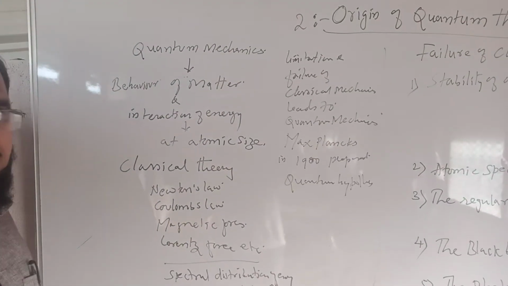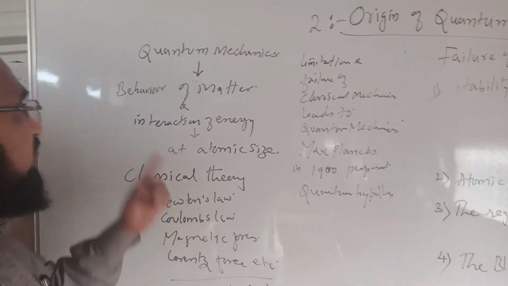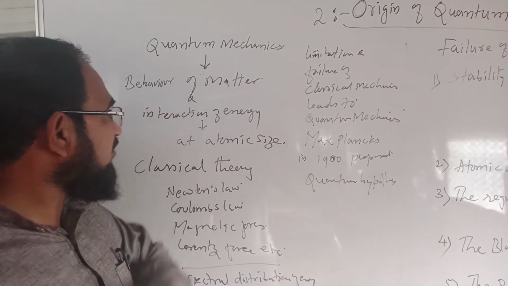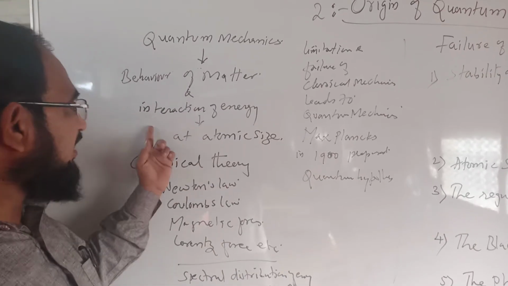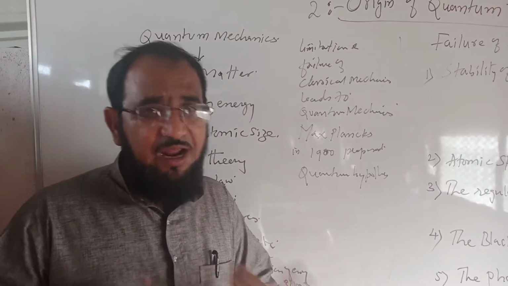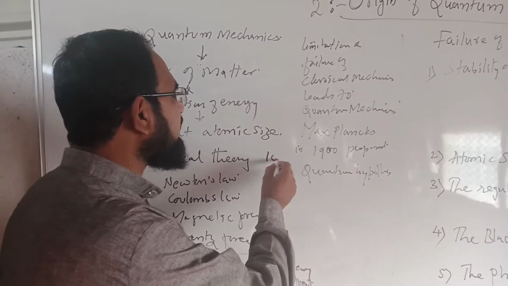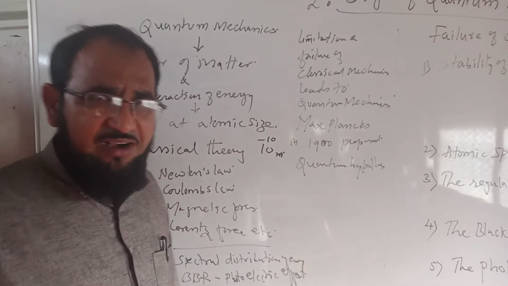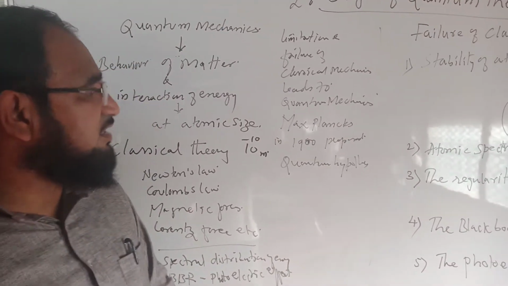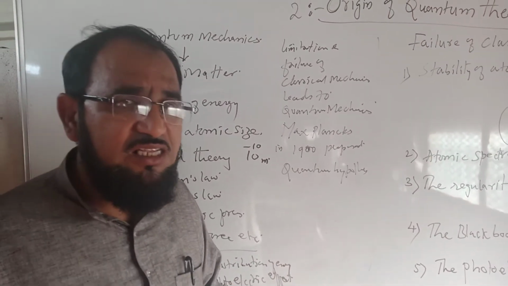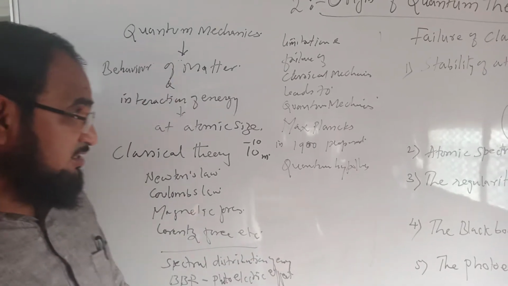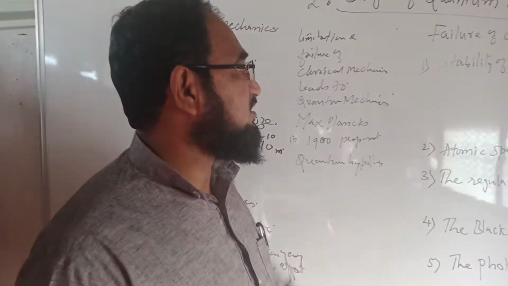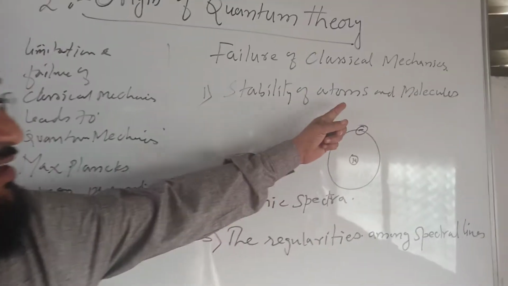So in quantum mechanics we study, or attempts are made to study, the behavior of matter and the interaction of energy at the atomic size. Atomic size means of the order of 10 to the power minus 10 meter. So there are limitations of the classical theories, and therefore the classical theories have failed. So why have the classical theories failed? Because of the stability of atoms and molecules.